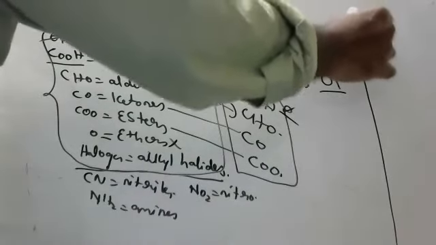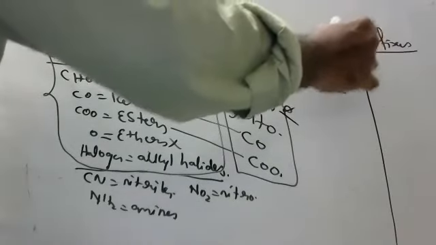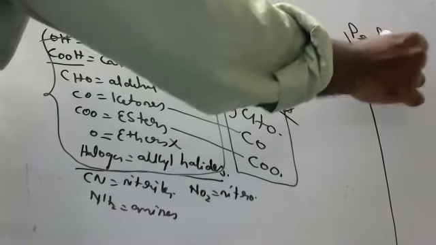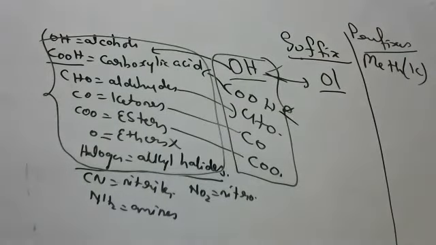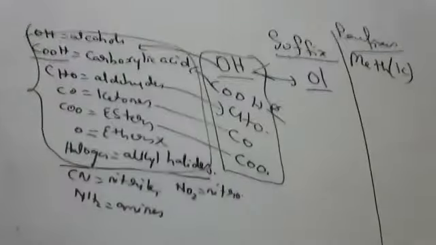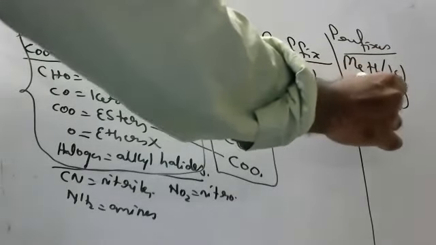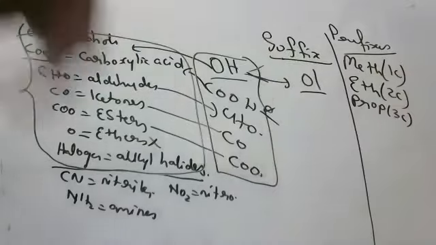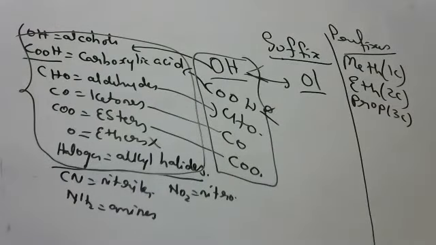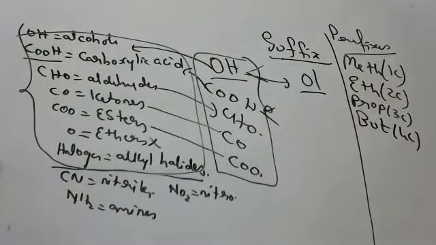The famous prefixes which we use in carbon compounds: meth means 1 carbon. Please, everyone should listen, children. If you don't listen now, in future you will not understand. Eth means 2 carbons. Prop means 3 carbons. Everyone should keep saying with me, but don't unmute yourself. Just mute and keep saying. But means 4 carbons.